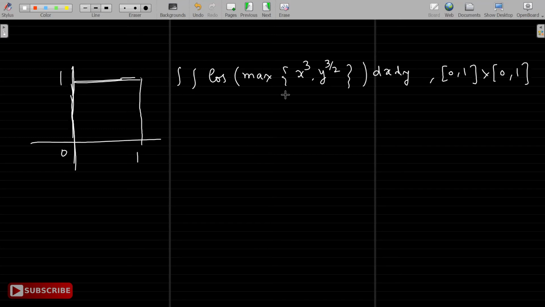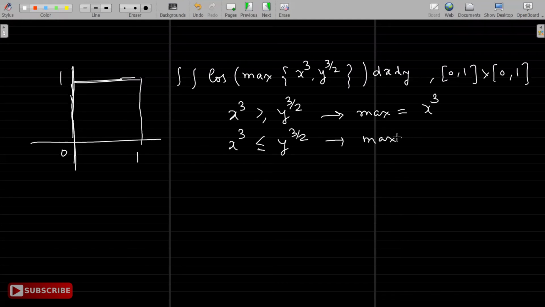Okay. And firstly, we'll focus on this one, max of x cube and y raised to 3 by 2. Okay, so what do we know? If x cube is greater than or equal to y raised to 3 by 2, then max is going to be x cube, right? And if x cube is less than or equal to y raised to 3 by 2, then max is going to be y raised to 3 by 2, right? As simple as that.